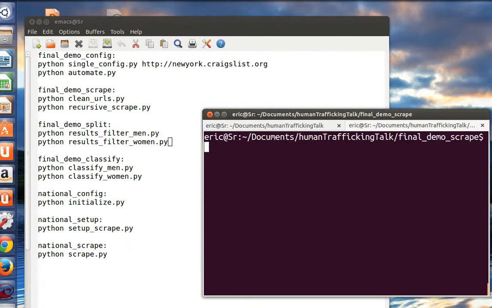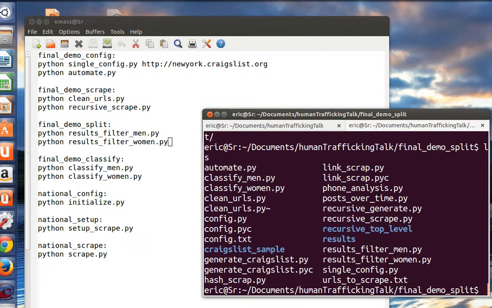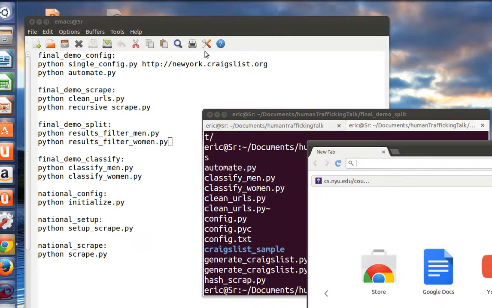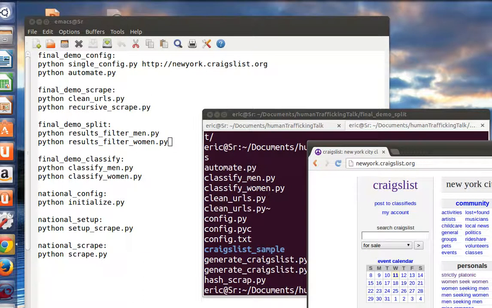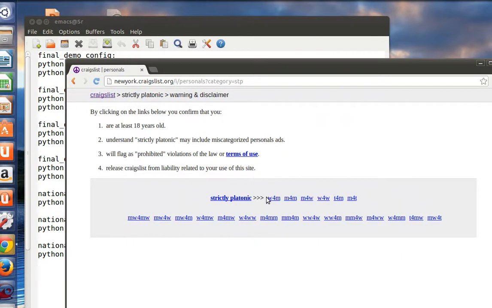Okay, what's next? So now let's go into the final demo split. Here I'm doing a little bit of heuristics. Craigslist has this nice little filtering thing that it does, where there's men looking for women, women looking for men, men looking for men, women looking for women, and so on.